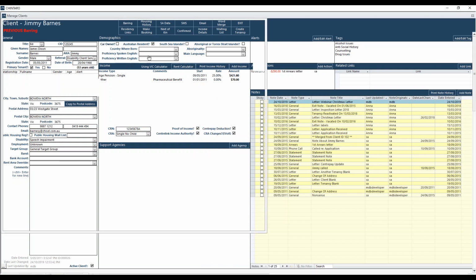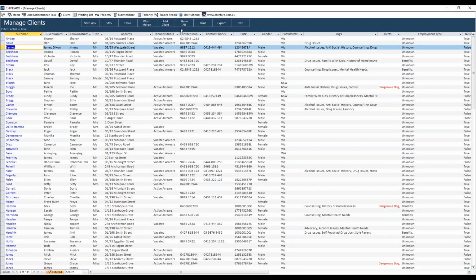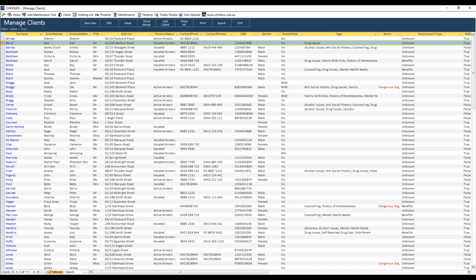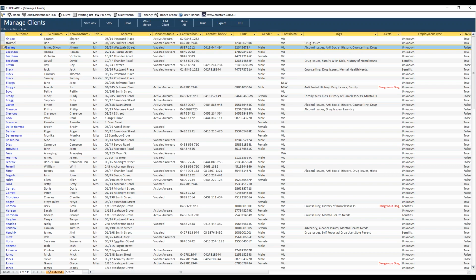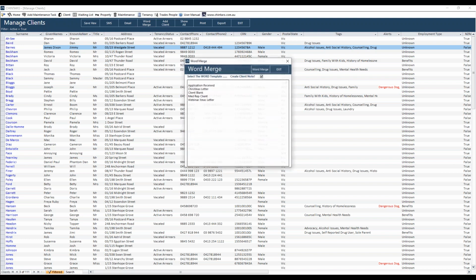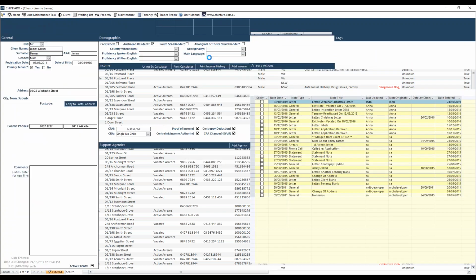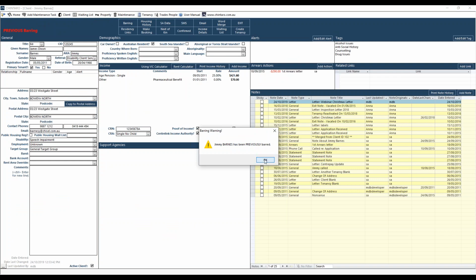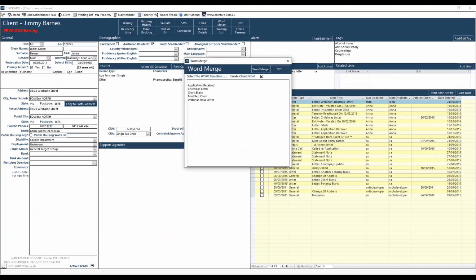Now, one thing I didn't mention is that you can actually do a word merge from this screen. This will word merge on an individual level. You can do it in bulk, but today we're just focusing on the individual. Personally, I like to go into the client, but you can just highlight the row and do the word merge from there. So I'm going to go in there. See, I can select word merge from there, but I'm actually going to step into the particular client. I'll get that warning again. I'll go to word merge. My word merge is here.